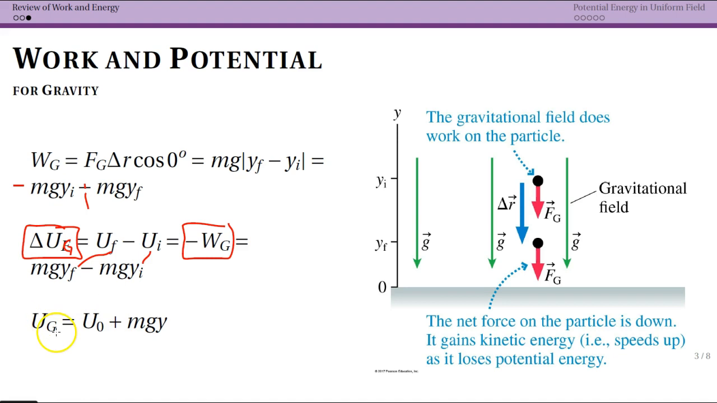So we can just say that our gravitational potential energy for some height y is equal to mgy, or mgh, which we usually used, plus some initial potential energy. Now, we are frequently going to set that equal to 0, right? I can choose my potential energy to be equal to 0 wherever I want.